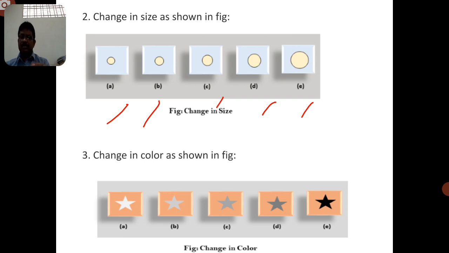Similarly, we can also change the size; the size may be decreased or increased. That is also possible with the help of animation. Animation is supported by multimedia, and the shape and position can also be changed.